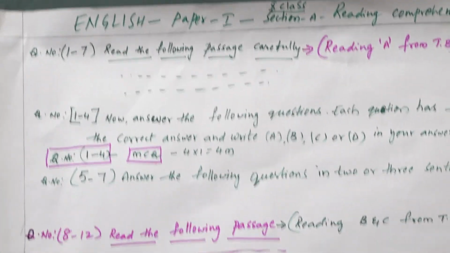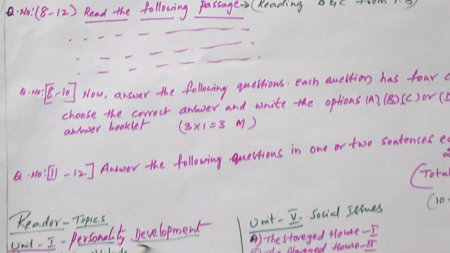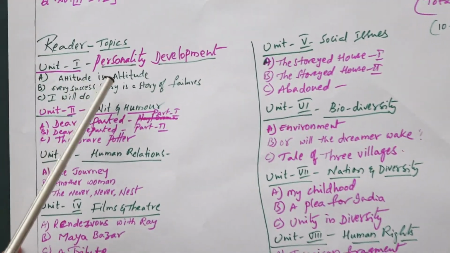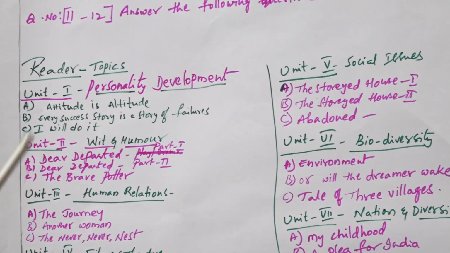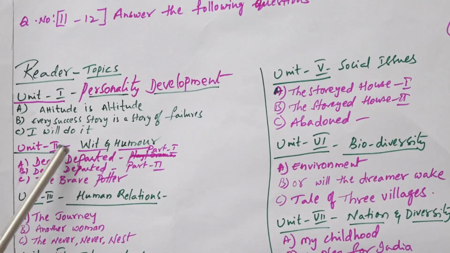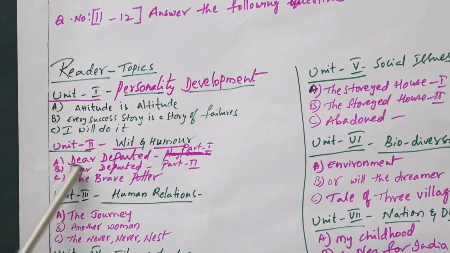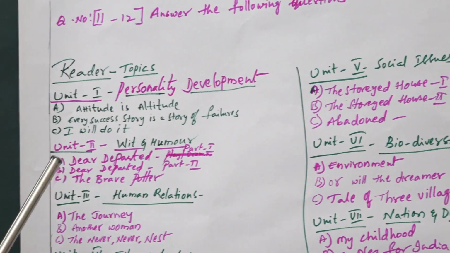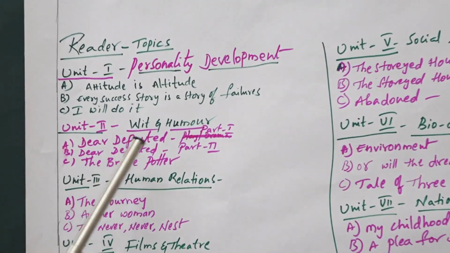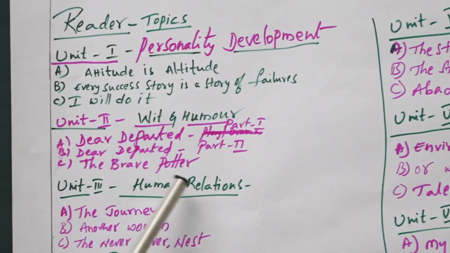First unit, personality development. In that, A reading, B reading and C reading. A reading is Attitude. B reading is Every Success Story Is a Story of Failures. C reading, I'll do it. And the second unit, wit and humor. In that, A reading, Dear Departed, part 1. Dear Departed, part 2. The Brave Potter.